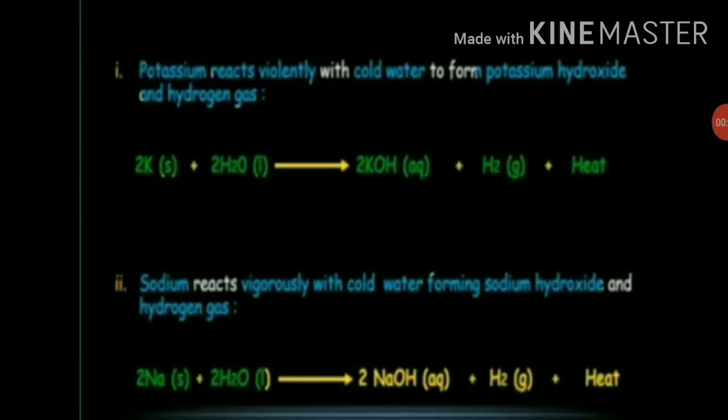So now let's see some examples. Potassium reacts violently with cold water to form potassium hydroxide and hydrogen gas. So potassium is a very reactive metal and it reacts violently, means forcefully, with cold water to form potassium hydroxide and hydrogen gas. Heat is also liberated during the reaction. So it shows that potassium is a very reactive metal and the reaction is also very strong.